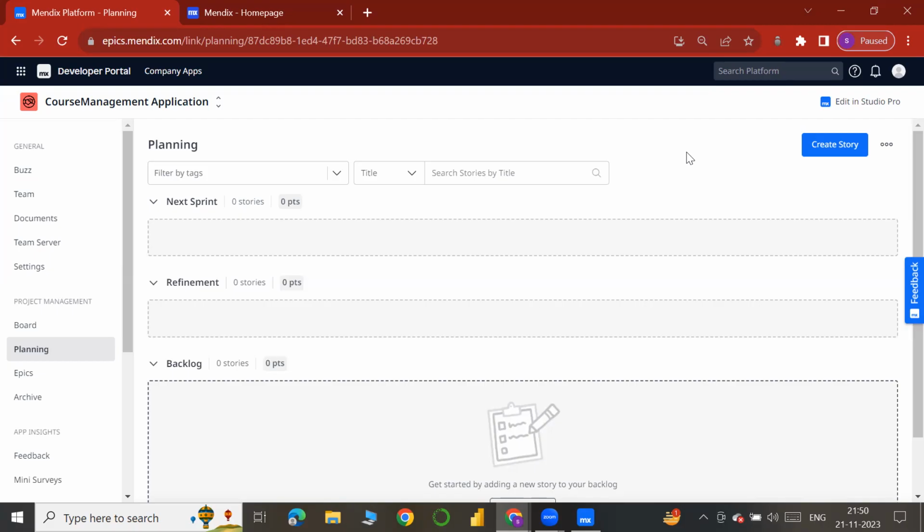Like if there is an app in which there is an administrator who does some controlling sort of things: as an administrator, I want so and so functionality to achieve this business goal. Like that, we write some user stories.